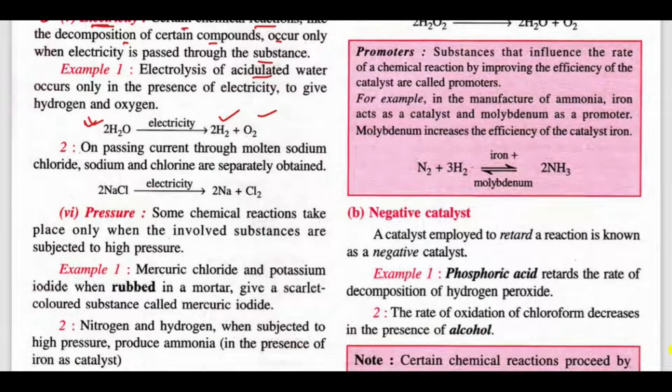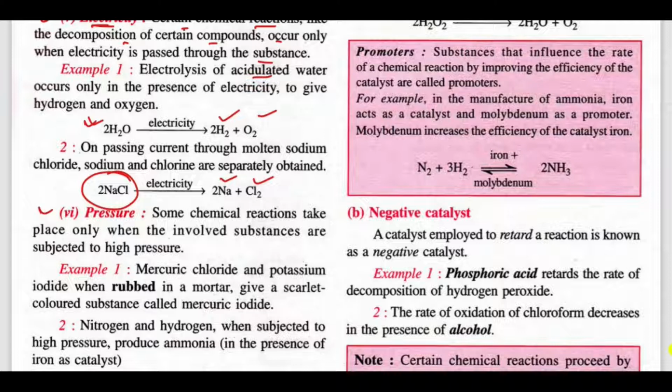On passing current through molten sodium chloride, NaCl, sodium and chlorine are separately obtained. Now, what we have seen? We have seen first the mixing process, that is between solid and solid, then liquid and liquid. Then we can see that we are giving some external energy for decomposing the compounds. That means light, heat and electricity.